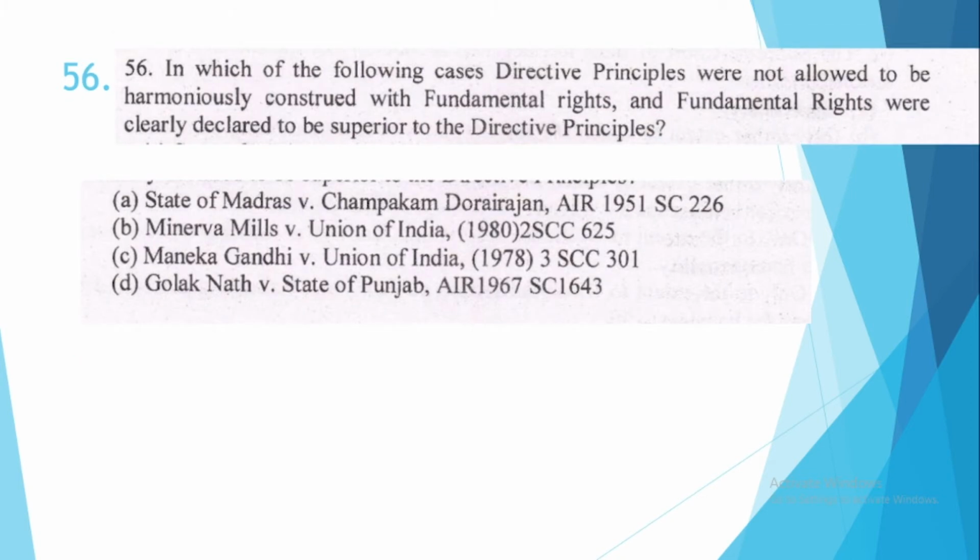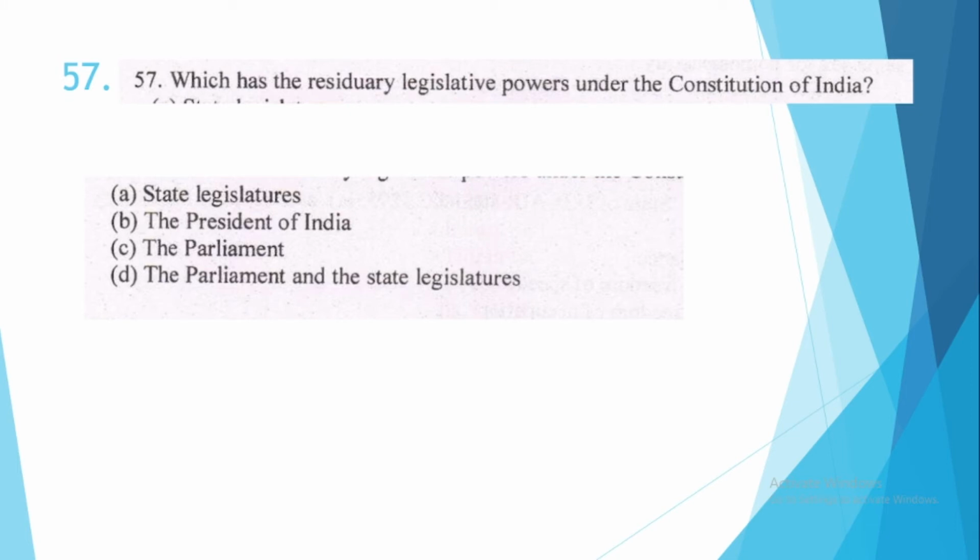1951. Question number 56. In which of the following cases directive principles were not allowed to be harmoniously construed with fundamental rights and fundamental rights were clearly declared to be superior to the directive principles? It is option number A, State of Madras versus Champakam Dorairajan. 57. Which has the residuary legislative powers under the Constitution of India? This is option number C, the Parliament.